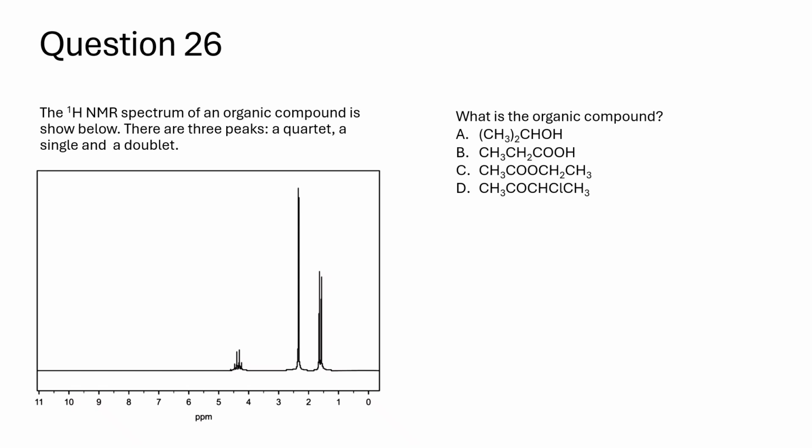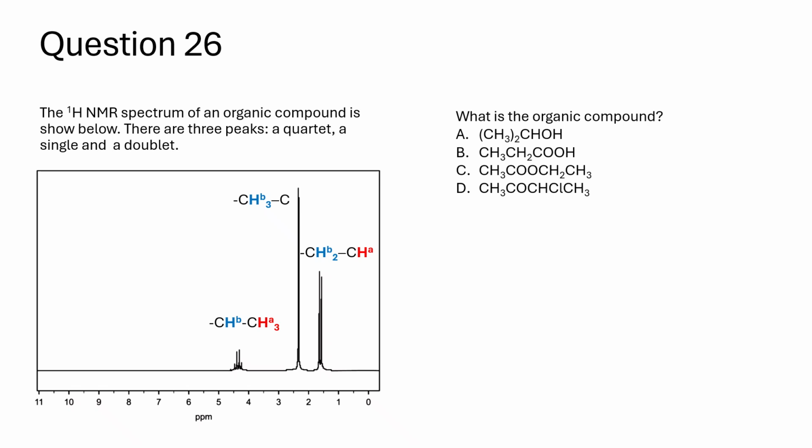1. Spectrum analysis. The 1H NMR spectrum reveals three distinct proton environments based on the N+1 splitting rule. Quartet, approximately 4.4 ppm, indicates a proton with three neighbors, N+1 equals 4. Singlet, approximately 2.3 ppm, indicates protons with zero neighbors, N+1 equals 1. Doublet, approximately 1.6 ppm, indicates protons with one neighbor, N+1 equals 2.